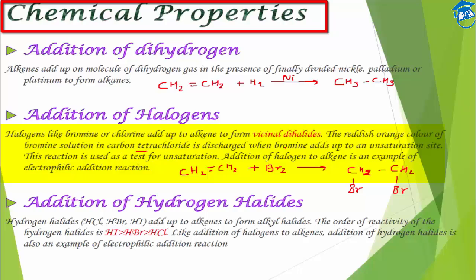When the bromine adds up to the double bond, this color will fade. So this will be used as a test for unsaturation. If the color fades, that means there is a site of unsaturation.